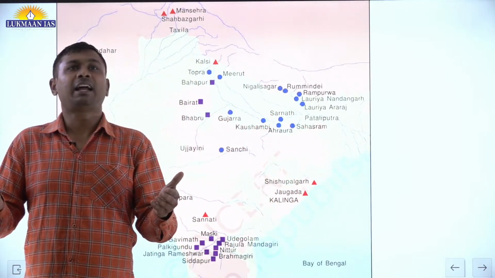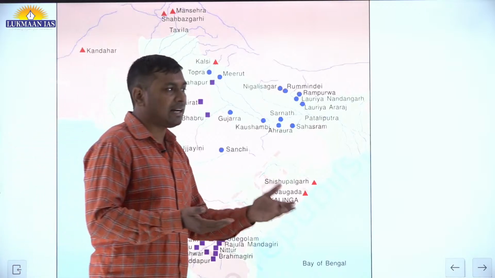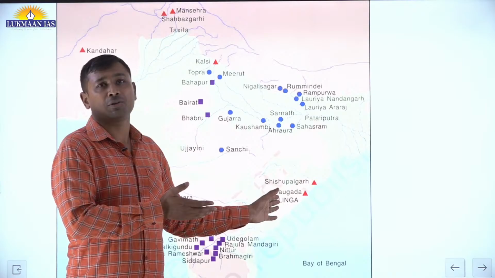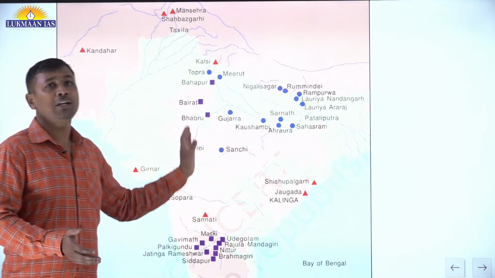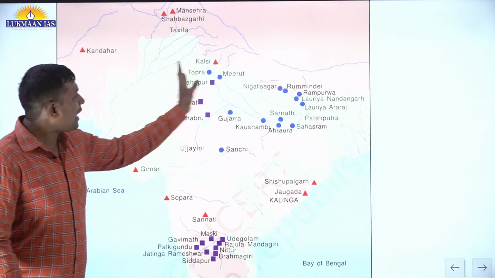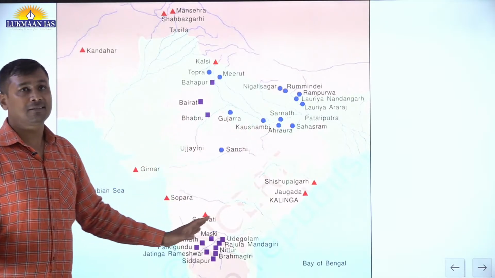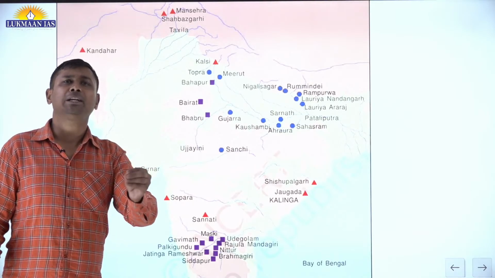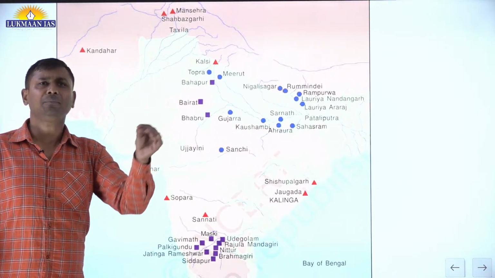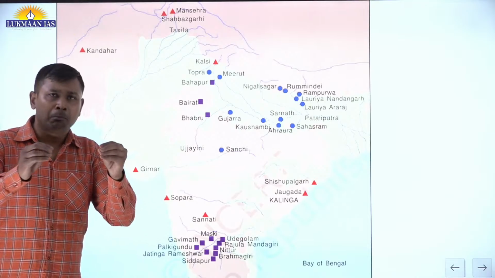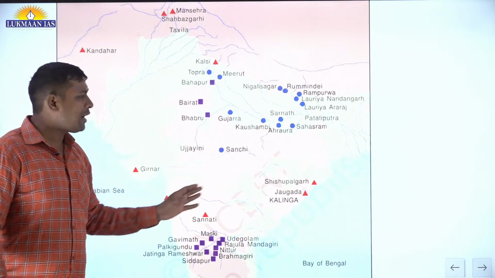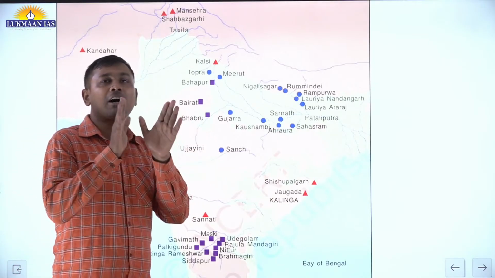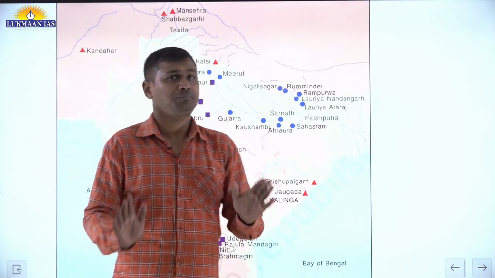Can we come out with an idea, or can we come out with a strategy? We are seeing that UPSC is framing the question from there. What you have to do from this map is study these pictures, study the location, what is written, and at least find out something more about them. Some detail, not very much, but something more, and then you will be in a safe place for the upcoming PT 2024.